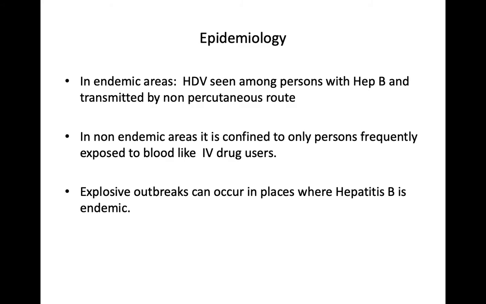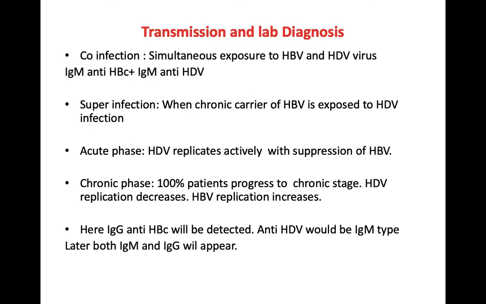In endemic areas, hepatitis D virus is seen among persons with hepatitis B, and it is transmitted by the non-percutaneous route. In non-endemic areas, it is confined only to persons frequently exposed to blood, like IV drug users. So, whoever is more prone to develop hepatitis B, that whole risk group also has the risk of developing hepatitis D virus because it is dependent on hepatitis B. Explosive outbreaks can occur in places where hepatitis B is endemic.